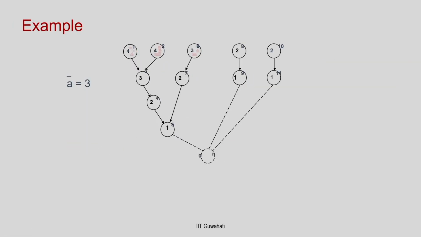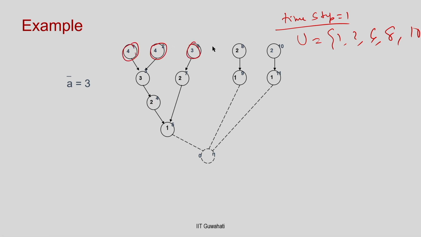Let me give an example, say for this graph. The number inside each node is the distance or the level. So these are the levels. Now I am in timestamp 1. In timestamp 1, what is U? Obviously, it is nodes 1, 2, 6, 8 and 10. These are the nodes which are schedulable, so I will mark them. These 5 nodes are schedulable, and say my resource bound is 3.